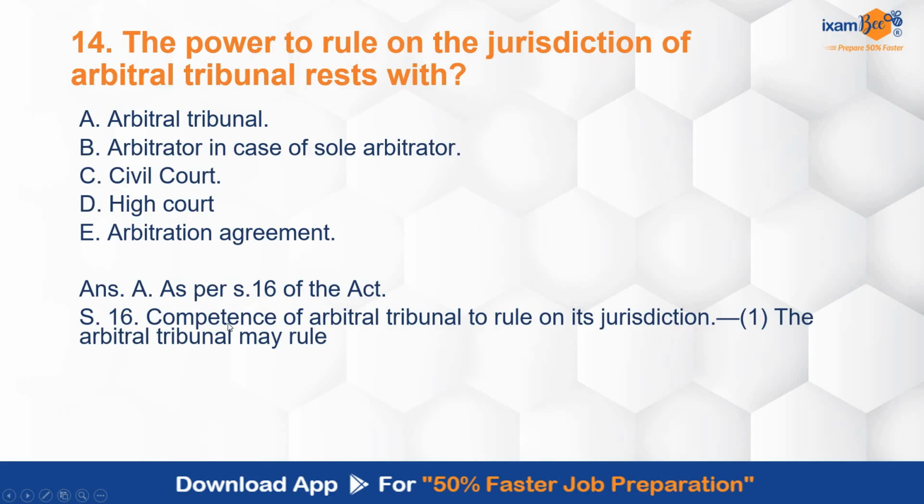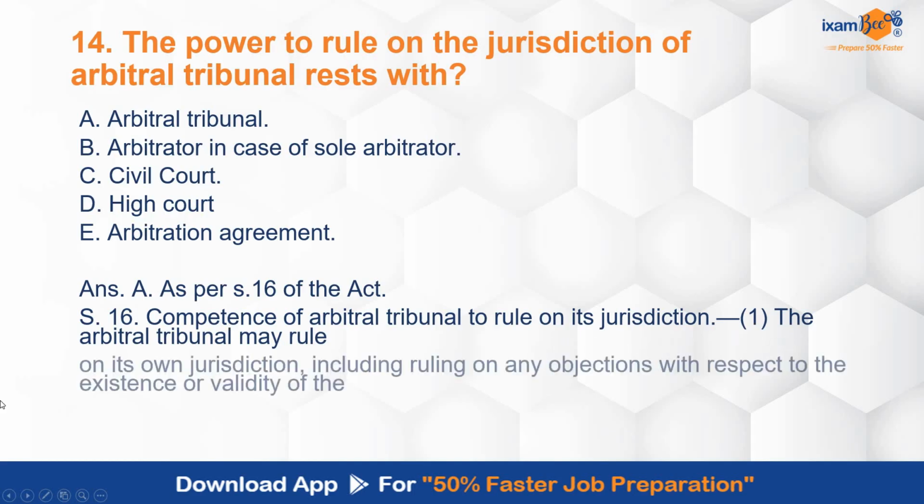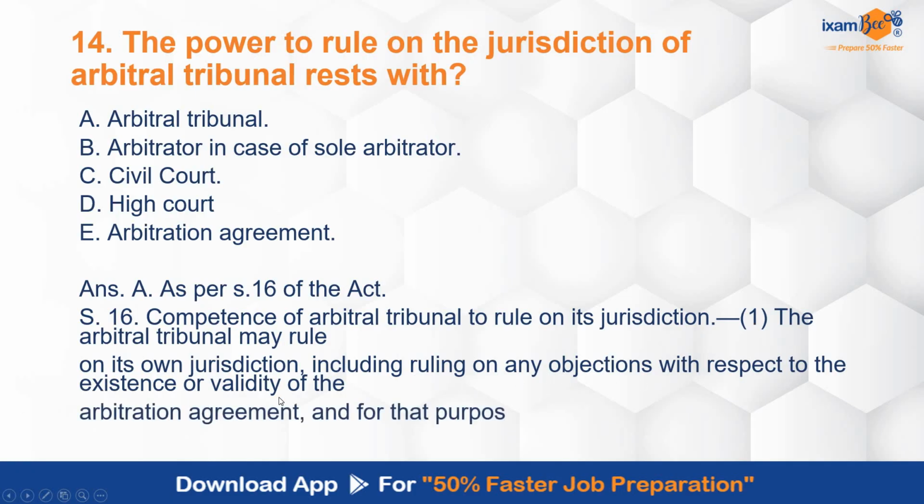As per section 16, competence of arbitral tribunal to rule on its own jurisdiction. Arbitral tribunal may rule on its own jurisdiction, including ruling on any objections with respect to the existence or validity of the arbitration agreement, and for that purpose, arbitral tribunal can do this. Is covered under section 16. You can read this entire section. I have not provided the entire section over here, but that is covered under section 16. Relevant part I have taken over here.